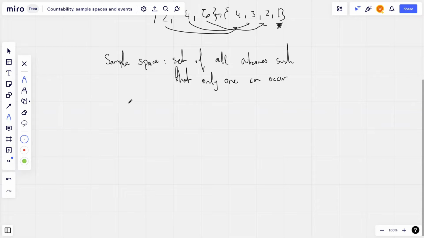Okay, so to give an example, let's consider a deck of cards, a deck of 52 cards. Our most obvious sample space is just having each card. So we have an ace of spades, we have a 2 of spades, we have a 3 of spades, and so on. We have every single card.